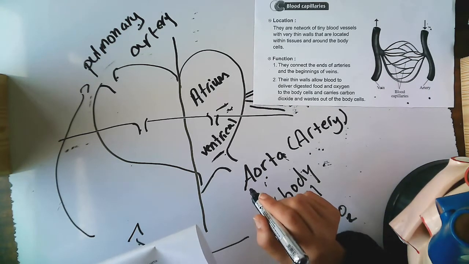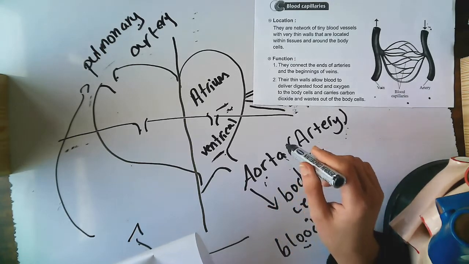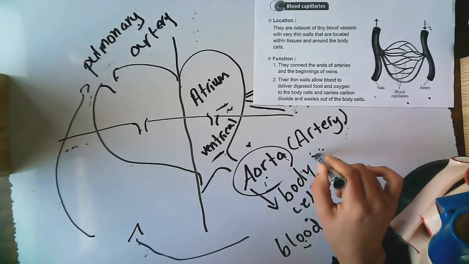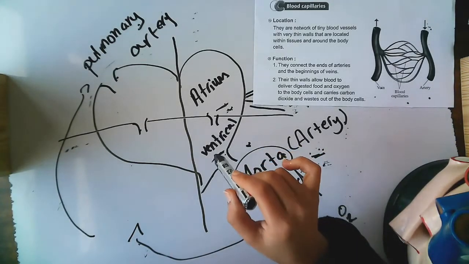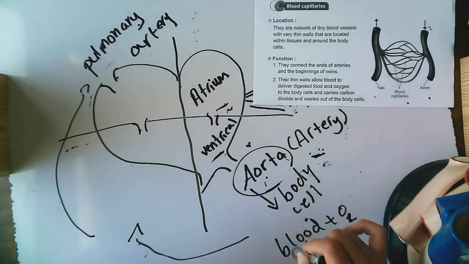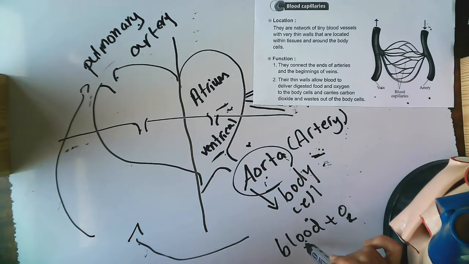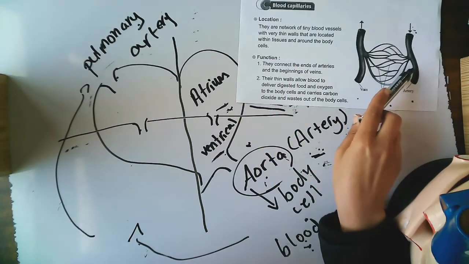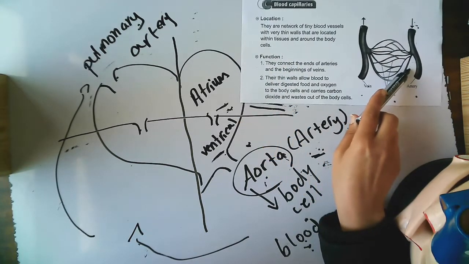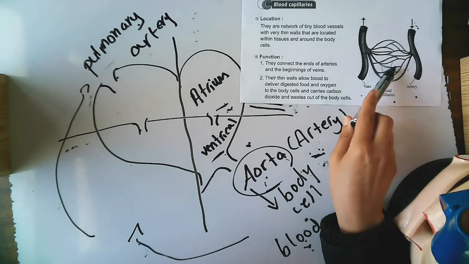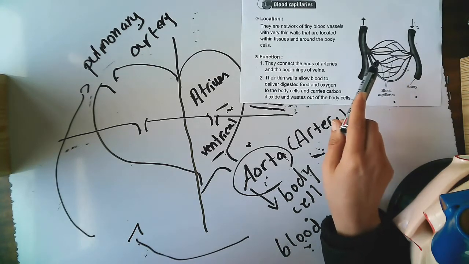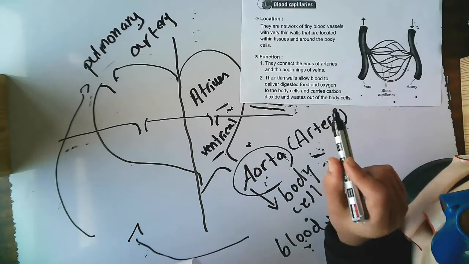The function of the artery is to transport the blood from the heart to all body cells. So the aorta or the artery takes the blood from the heart to all body cells. They are large and wide. If you see here, it's large and wide at the beginning, then becomes smaller till ending the network of blood capillaries near the cell. They start to be big, then at the end of the network of blood near the cell, it becomes smaller.